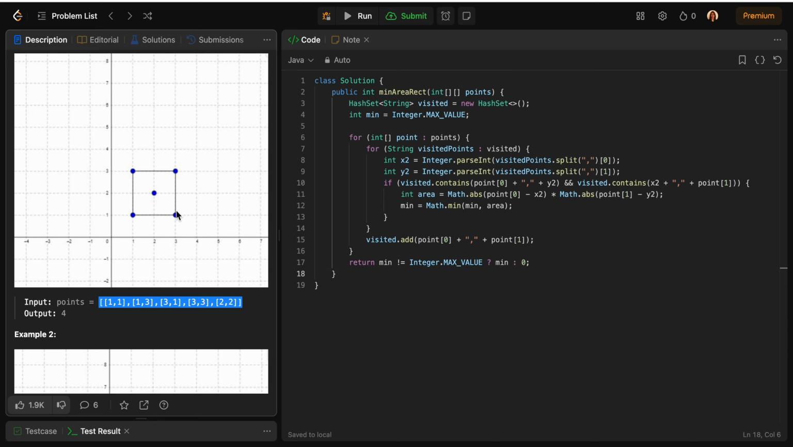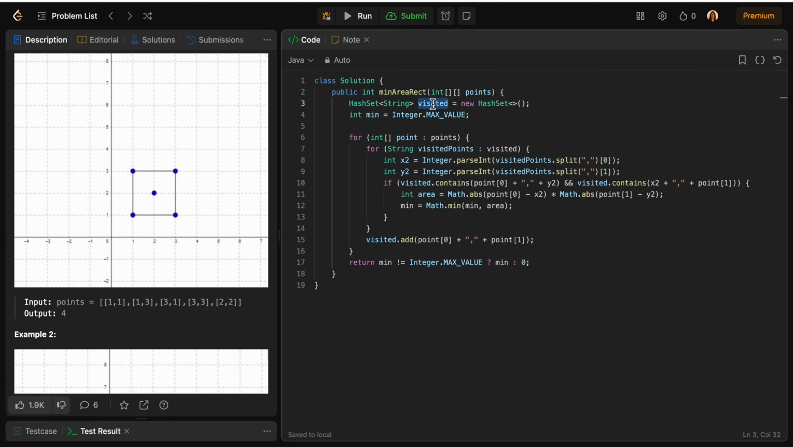So what I'm saying is, if there is any point that we are at right now, and we are able to figure out that we have all these 3 points in our visited points, then it is a valid rectangle. And if it is a valid rectangle, then we can calculate its area and save the minimum one, and at the end of the day pass out the minimum value that we discovered. So if we discover a point, we just have to check that the rest of the 3 points are already there in the visited list or not.